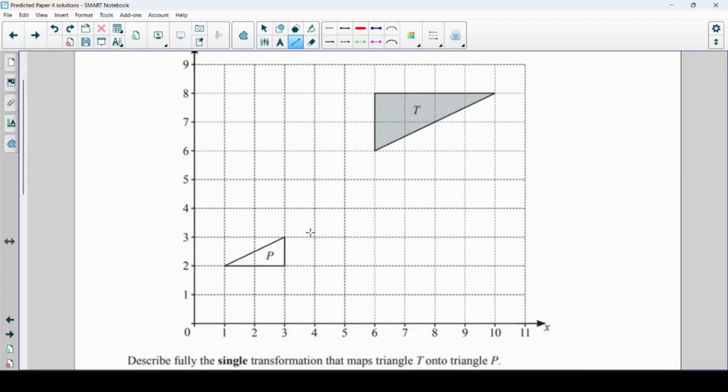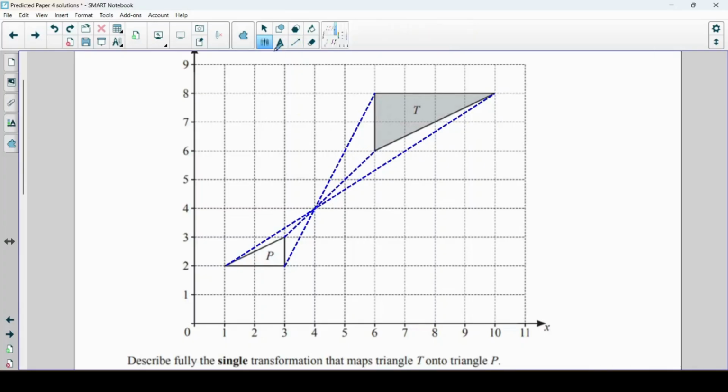Okay, well, it looks like a rotation and an enlargement, but it can't be both of those things. The single transformation that it is, is a negative enlargement. To work out the details of it, I'm going to connect up corresponding corners. So here where this right angle is, connects up to this one where the right angle is. This corner corresponds to this one over here, and this one corresponds to this one.